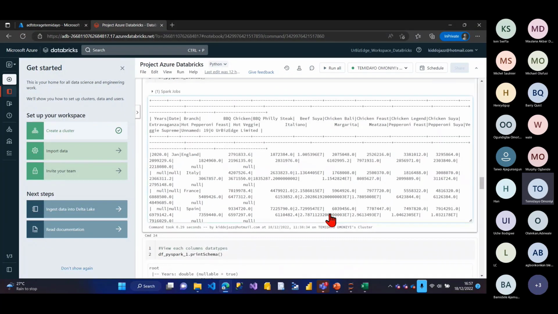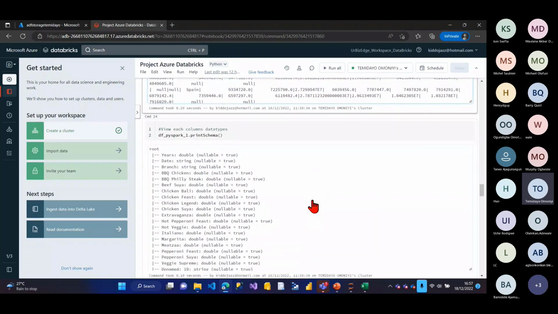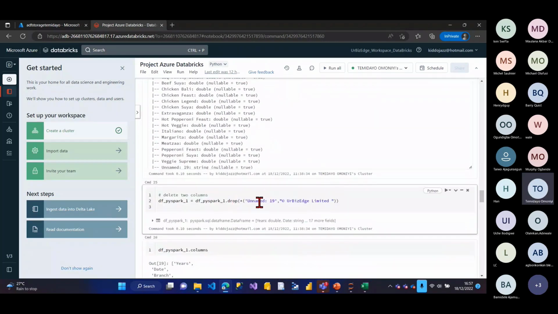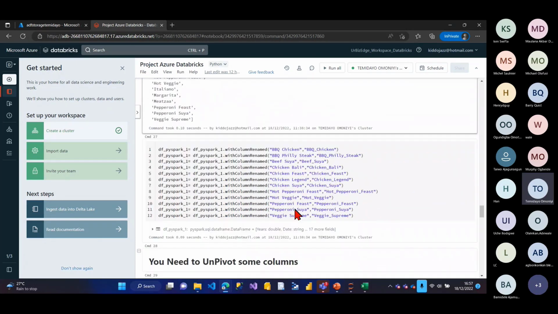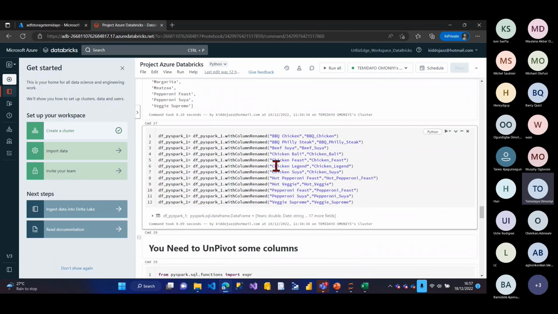I also did on pivot, also on pivot the column itself, right? I dropped some unwanted columns. Remember, I deleted two columns when I was doing it on Power Query. The same thing, I also dropped the columns here, right? And these are the column names. These are the different columns. I also changed all the column headers.